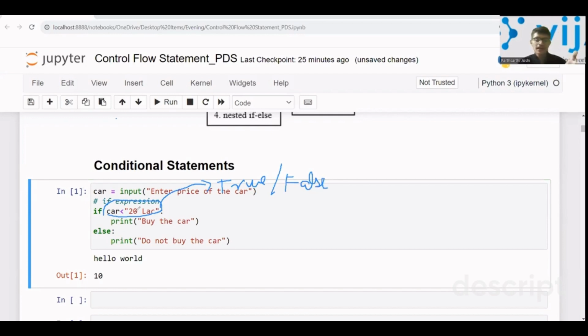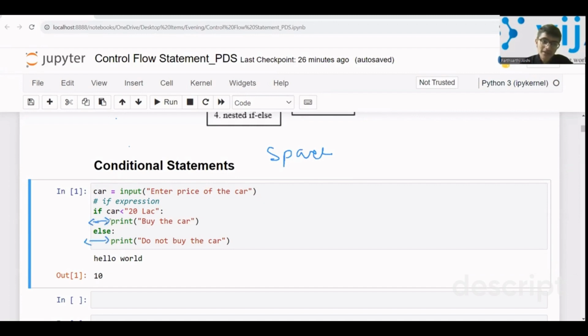If the condition is met as true, then only this block of code will be executed, that is print buy the car. If a false value comes up here, then the else block will be executed, right? And you have to keep in mind the indentation, the space. Whenever we use the if statement or else, after you write if car less than 20 lakh, you get this space, or we can say an indent, right?